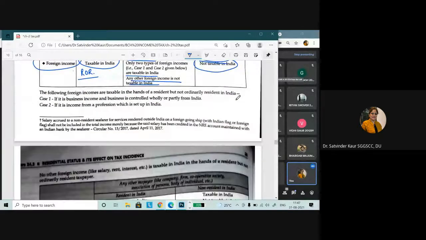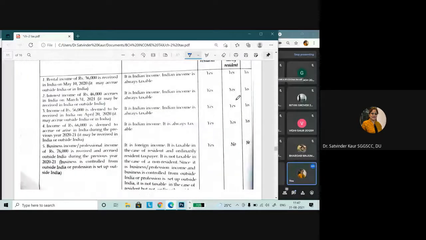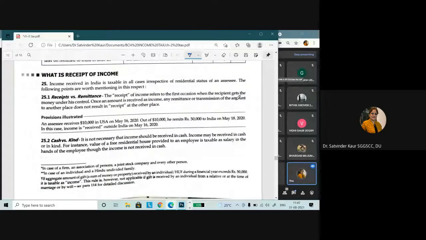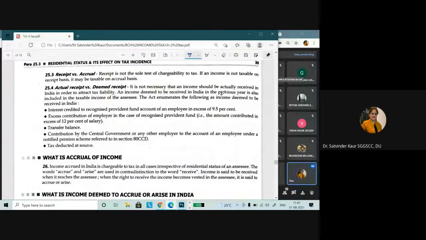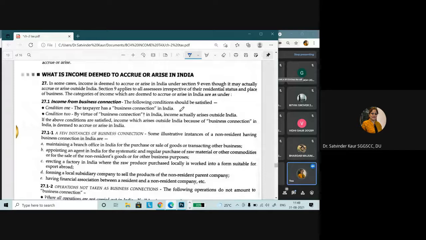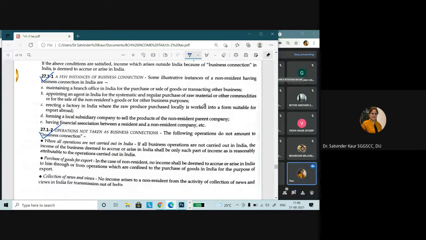Let me just show you quickly the topics covered: what is receipt of income, then receipt versus accrual, actual receipt or deemed receipt, what is accrual in income, income from business connection, under what circumstances it would be regarded as business connection, and under what circumstances it would not be regarded as business connection.